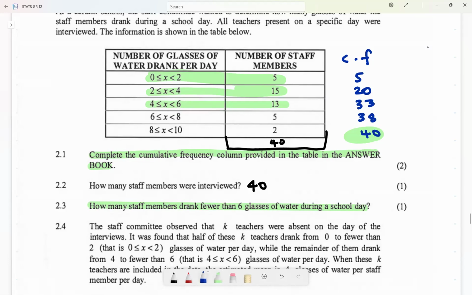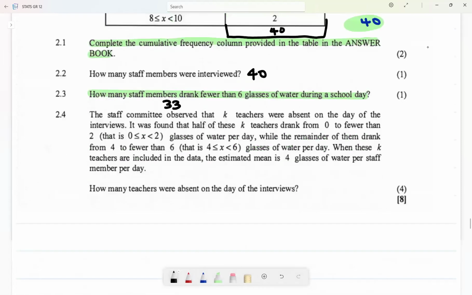So how many teachers are these? Or what you can do, not to confuse yourself, is to just add the number of teachers there. It is 5, 15, and 13, which is 33. So how many staff? 33 staff members.